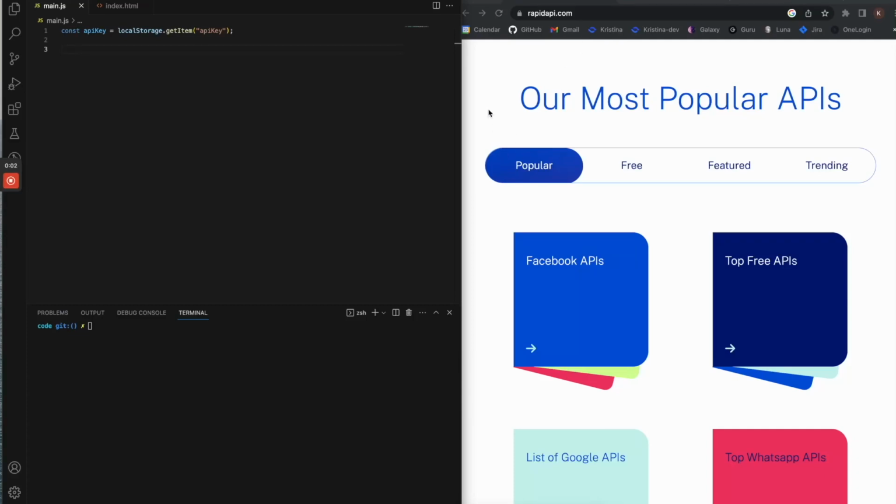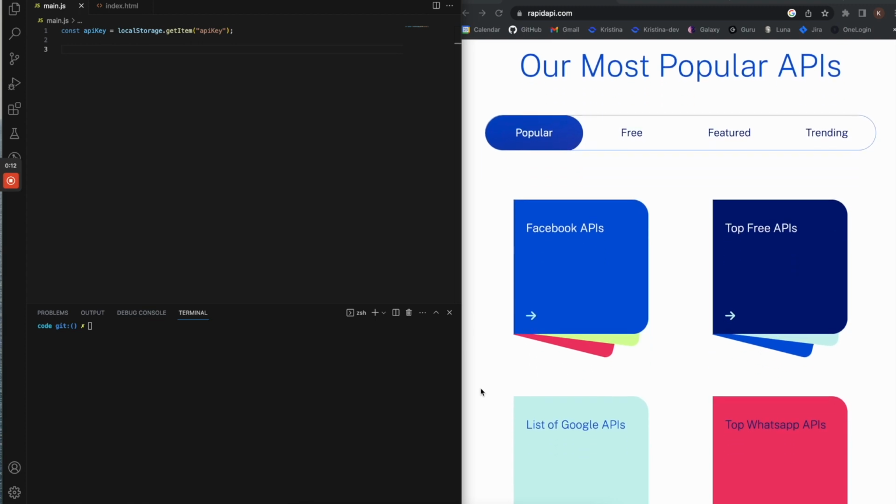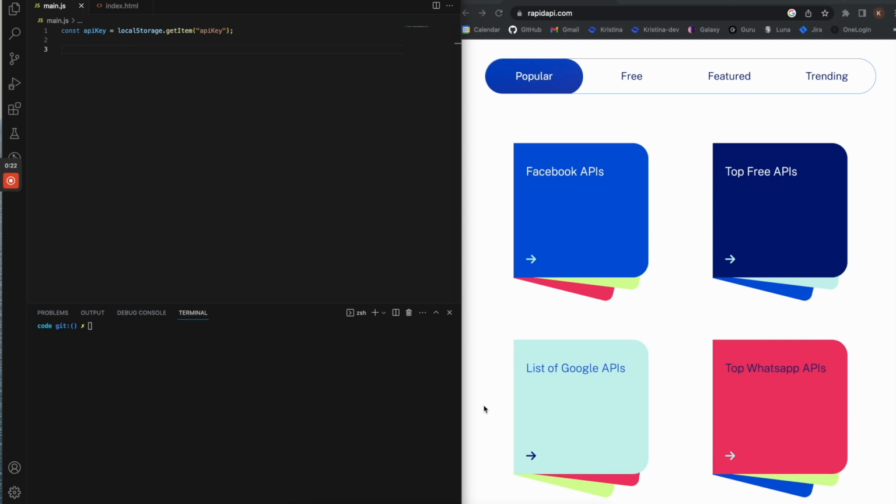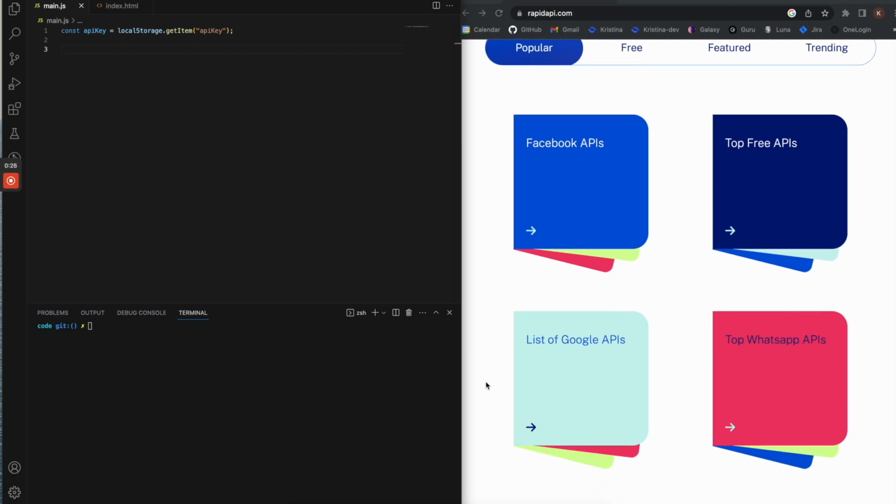So there's this site that I like that I learned about in school. Maybe it's common knowledge. It's called RapidAPI. And in school, we had to use an API in our project. So they recommended going to this website to be inspired. And I just went through this site again, and there's so many APIs.